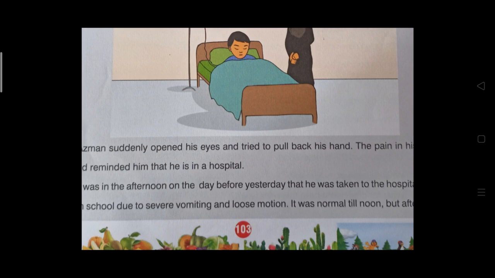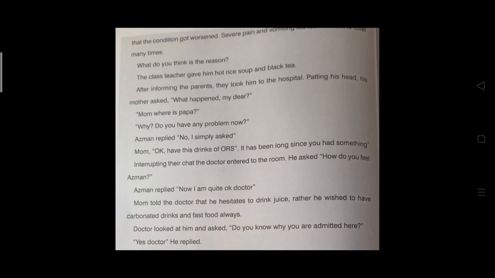It was normal till noon, but after that the condition got worsened. Severe pain and vomiting started. He went to toilet many times.